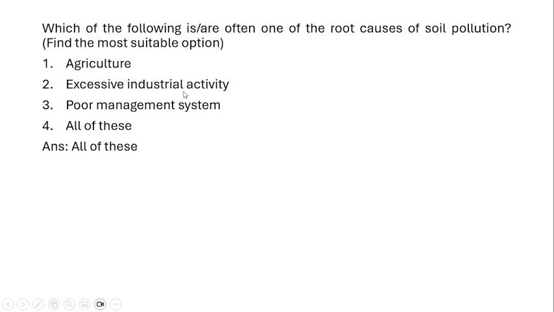Next is the excessive industrial activity. Because of dumping of excessive industrial waste, the soil is getting polluted. And poor management system is our municipal solid waste. However, the amount of waste generation is going to be increasing day by day, and all these wastes are mostly not properly managed. So all these three are the major reasons.